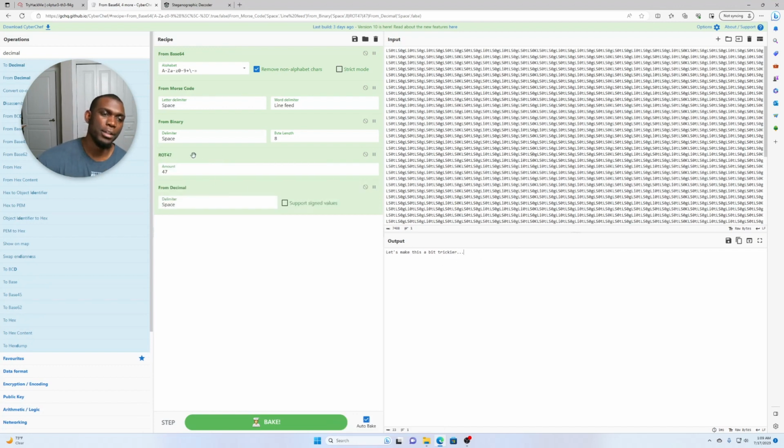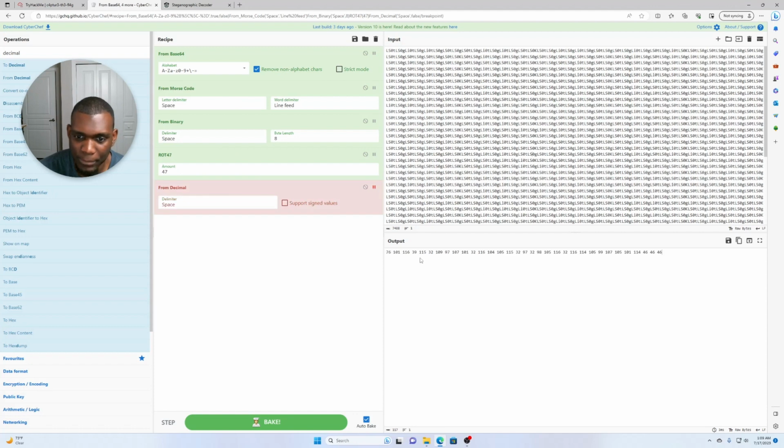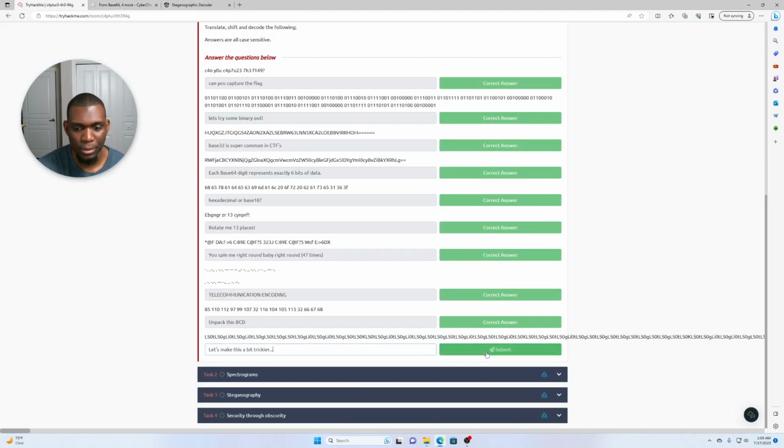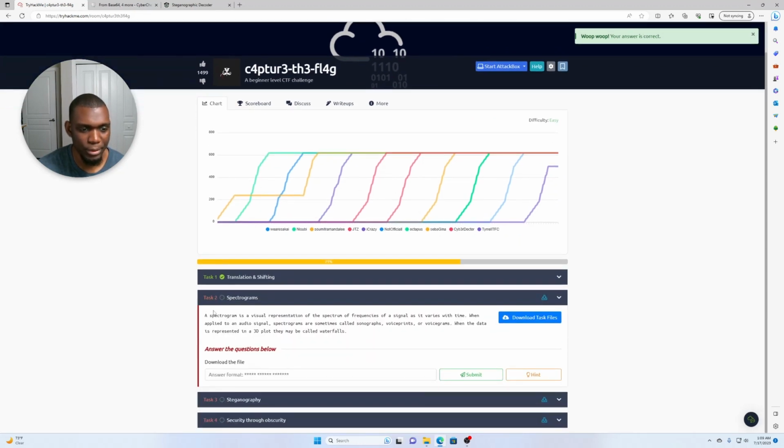So you're supposed to do rotation 47. This would give you a clearer idea of what you need to do, and then from there, you get it. Let's make it a bit trickier. So boom, we are done with step one. Let's move over to step two. I already have the file downloaded. And no, wait, wrong place.